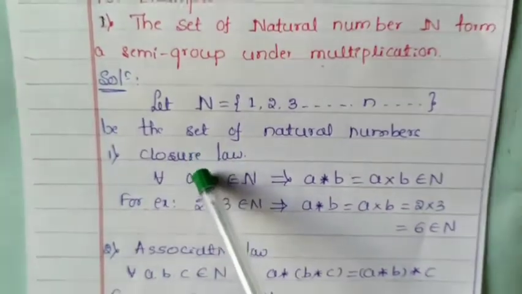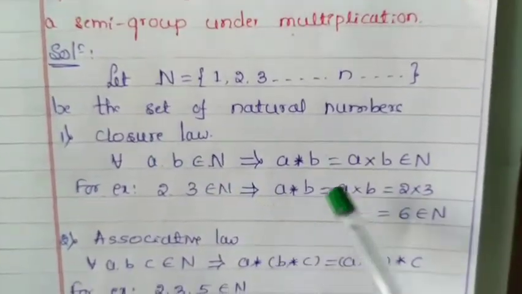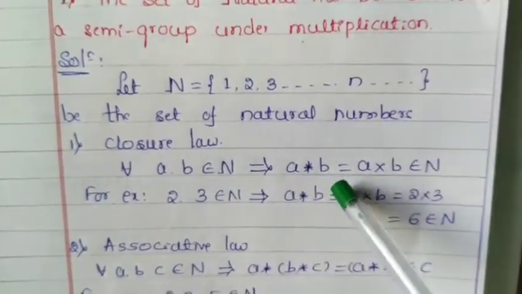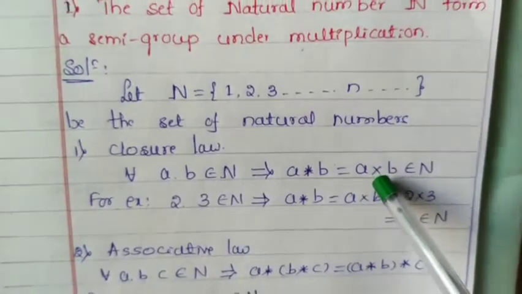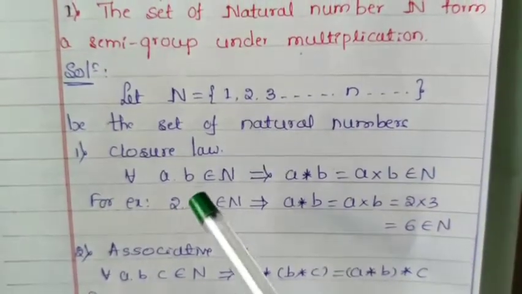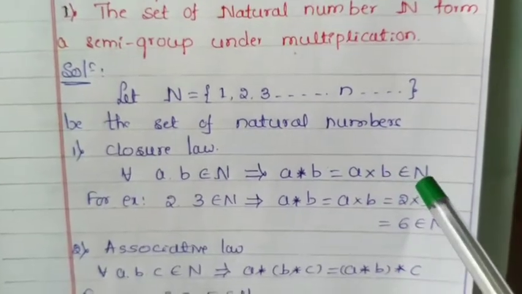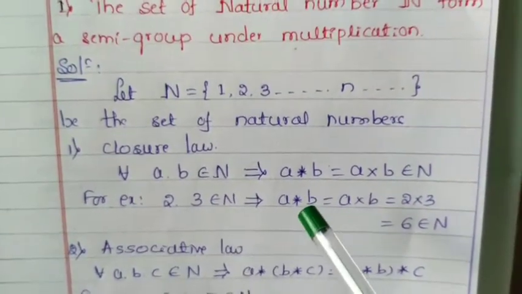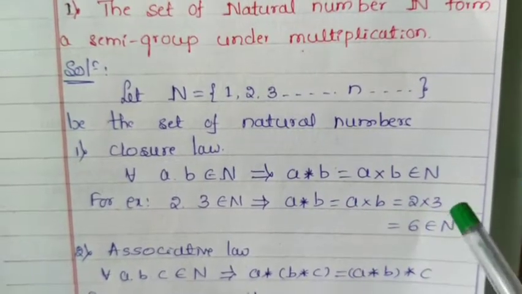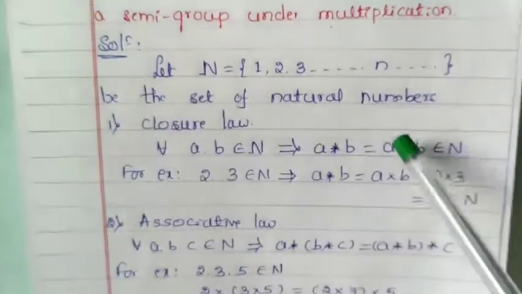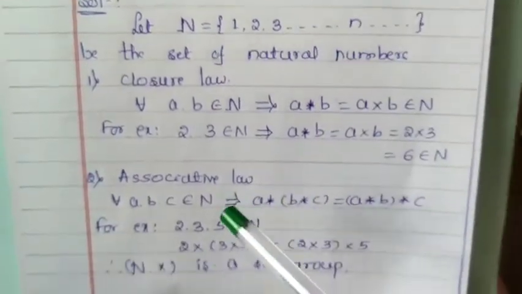Is the closure law satisfied in the natural numbers with respect to multiplication? Verify. For every a, b belongs to N, a star b, which in this case means multiplication, a into b, also belongs to N, because when any two natural numbers are multiplied, the result is also a natural number. For example, 2 and 3 are natural numbers, and a into b is 2 into 3, which is 6, also a natural number. Therefore, the closure law is satisfied with respect to multiplication in the natural numbers.